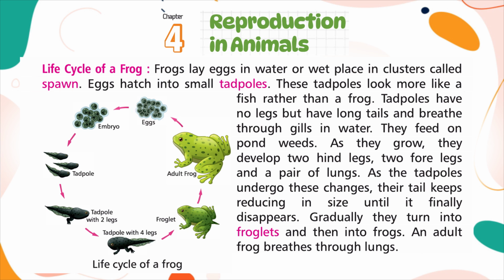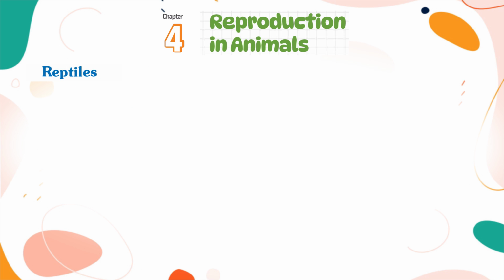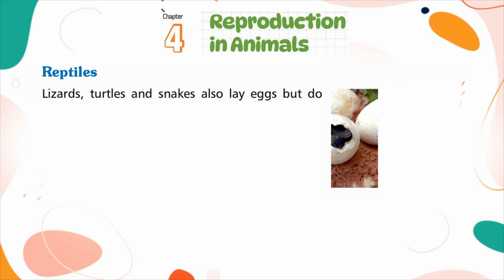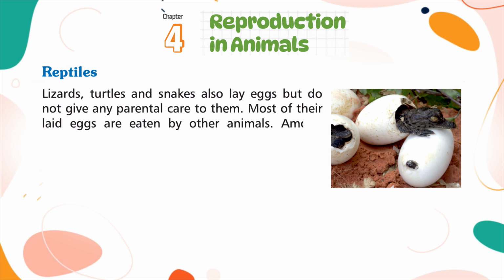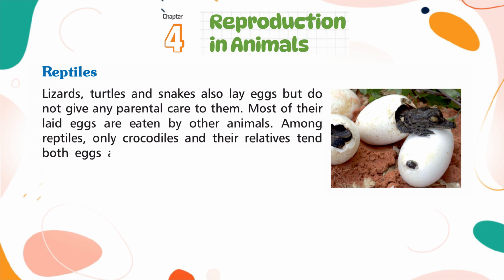Tadpole with two legs. Tadpole with four legs. Froglet. Adult frog. Reptiles. Lizards, turtles, and snakes also lay eggs but do not give any parental care to them. Most of their laid eggs are eaten by other animals. Among reptiles, only crocodiles and their relatives tend to both eggs and babies.